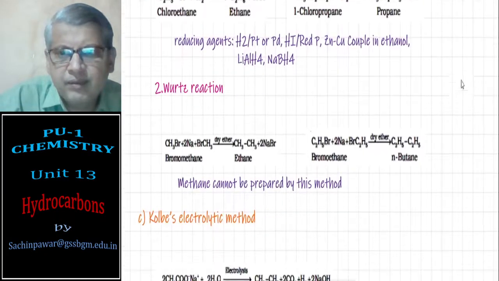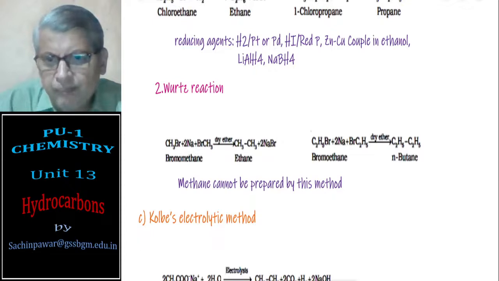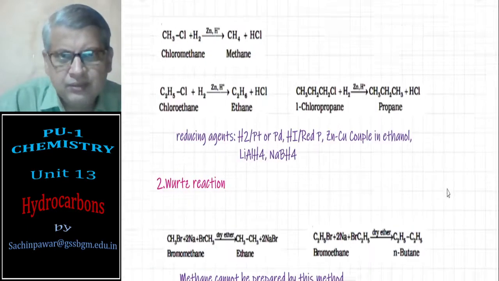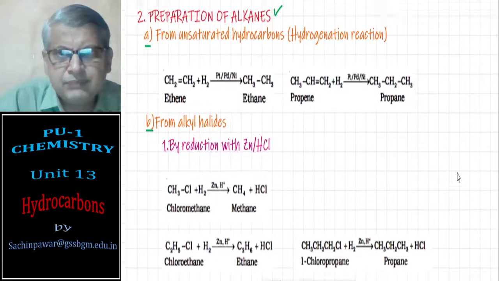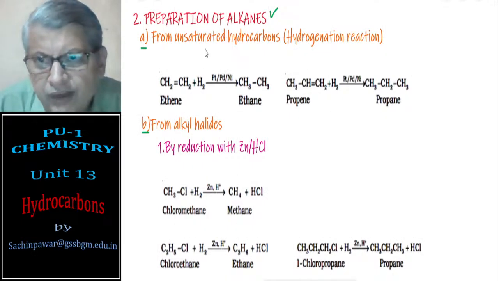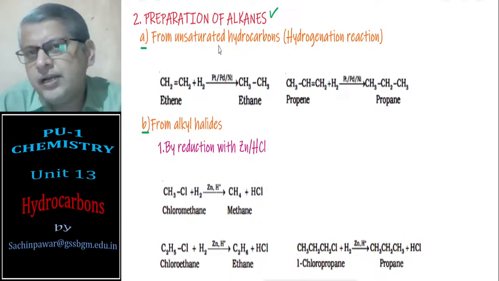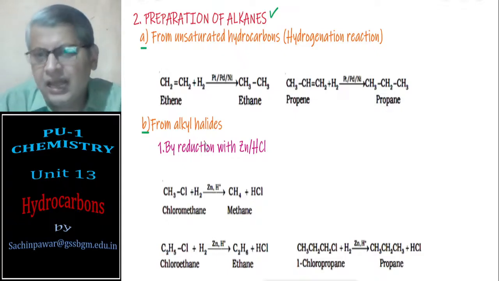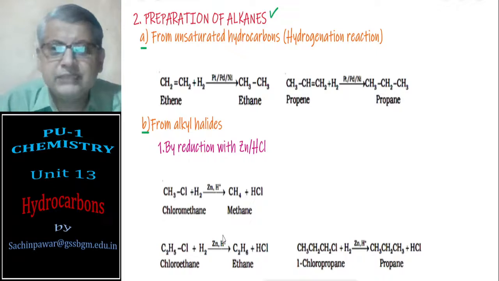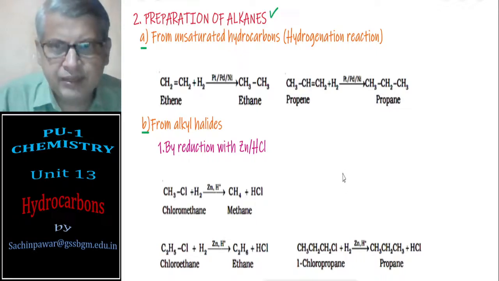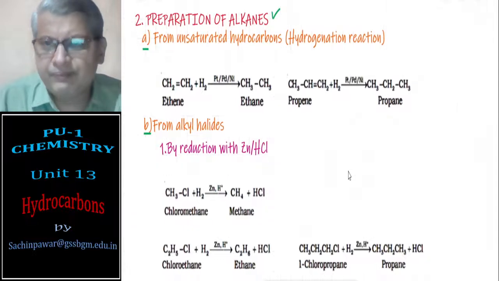And third method is by Kolbe's reaction. So in general we have three methods by which we can prepare alkanes: one from corresponding unsaturated hydrocarbons, one from alkyl halides, and third one is by Kolbe's reaction. So we'll see the examples one by one.